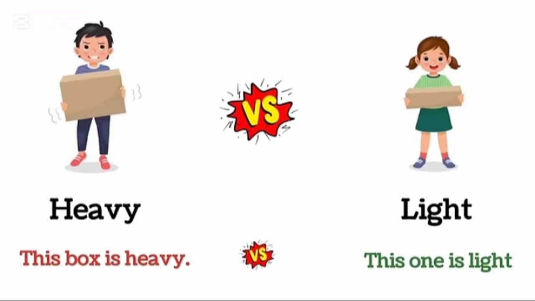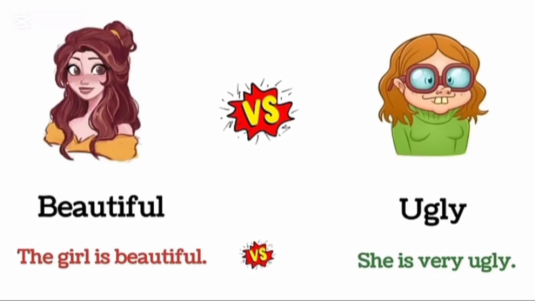Heavy. This box is heavy. Light. This one is light. Beautiful. The girl is beautiful. Ugly. She is very ugly.